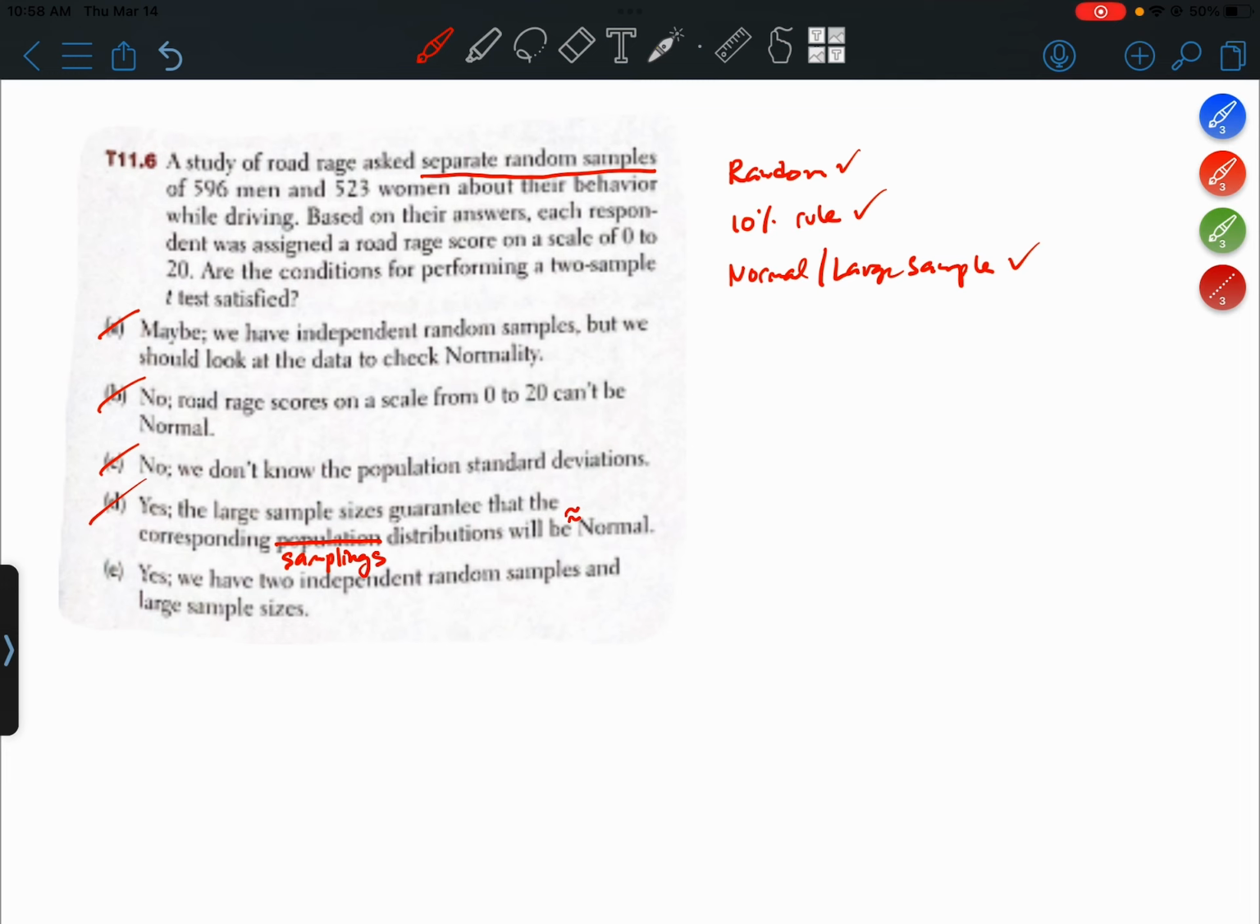All right, E, yes, we have two independent random samples and we have large sample sizes. Yes, that's the one, E.